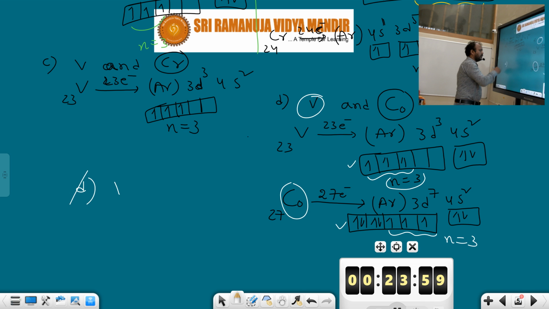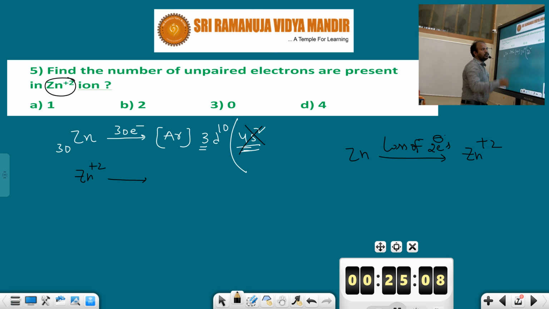This one is the zinc atom. But what will be asked here? Zinc plus 2 ion. When is the zinc plus 2 ion formed? When the zinc atom loses 2 electrons from its valence shell. The zinc atom has 4s2 in its valence shell, so the electronic configuration of zinc is argon 4s2 3d10. The zinc plus 2 ion configuration is just argon 3d10.